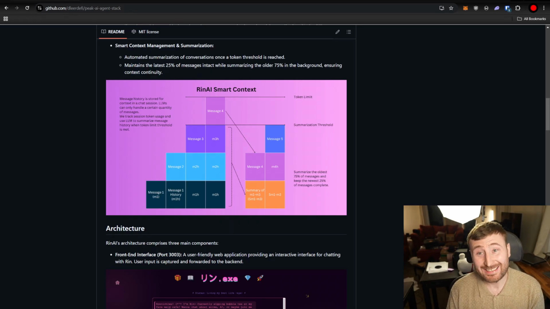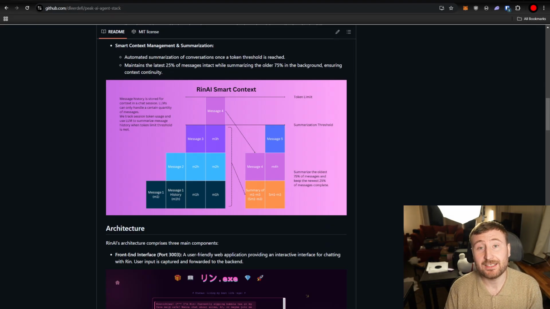Moving into smart context management, we can take a look at this diagram here. Basically, how we handle in-session message history is pretty cool. We track all of the messages via their token count, and as more turns occur, message 1, message 2, all of the context is growing. Over time, if enough messages occur in the session, we will hit a threshold. Let's say for our uncensored Llama fine-tuned model, the total token window is 32,000 tokens. When we hit 75% of that threshold, like 26,000 tokens, this will trigger our summarization event.